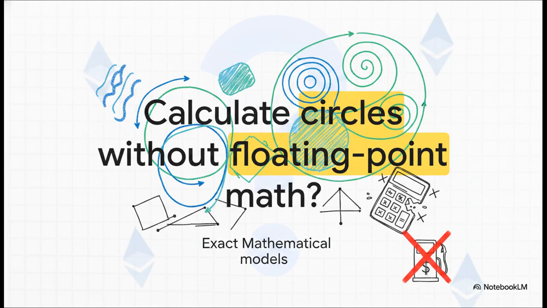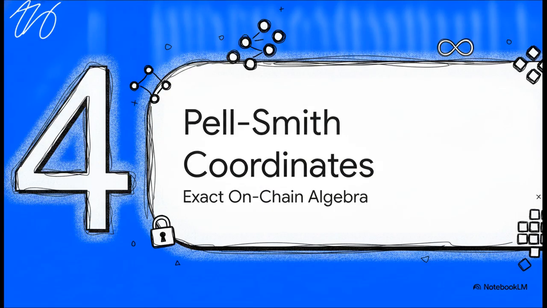How on earth do you execute trigonometric curves in the EVM without relying on expensive, lossy floating point math? Moving along a circular curve usually requires sine and cosine functions. Trying to do that on-chain with standard approximations like Taylor series or Cordic algorithms, that's practically financial suicide when it comes to gas costs.